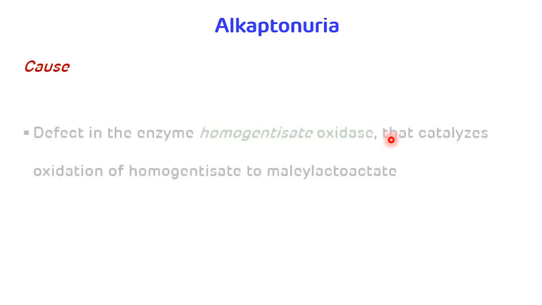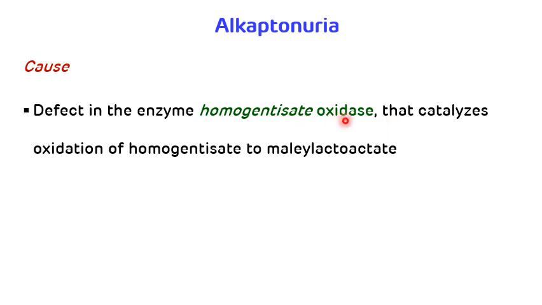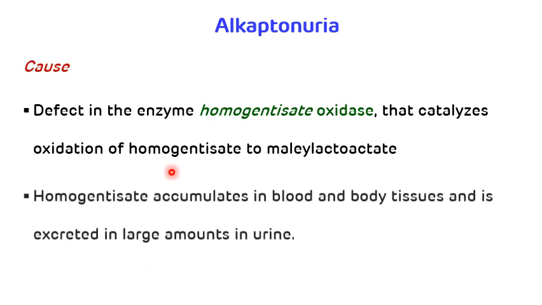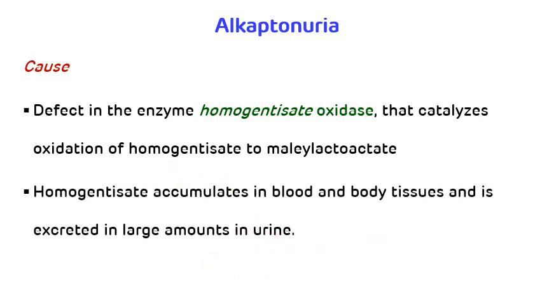So alkaptonuria is an inherited metabolic disorder which occurs due to the deficiency of one enzyme, that is homogentisate oxidase, and this enzyme is responsible for the oxidation of homogentisate to maleylacetoacetate. Now there is a deficiency or defect in this particular enzyme, that is homogentisate oxidase. So there will be the accumulation of homogentisate in the blood and in various tissues, and it will lead to the excretion of this homogentisate in the urine. So that is the etiology of alkaptonuria.